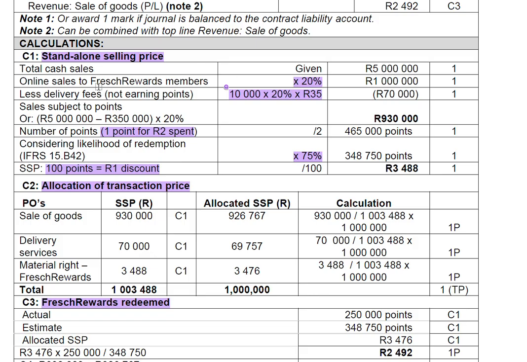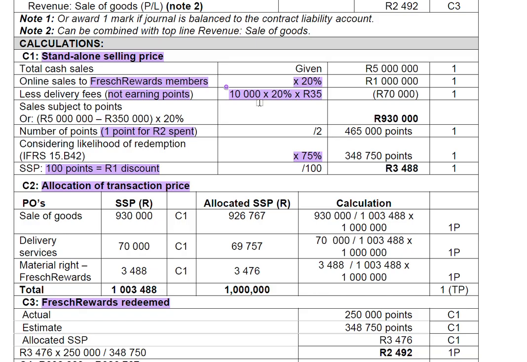And then online sales to French reward members, we're told, is 20%. Then we're going to take this 5 million and multiply by 20%, because we're only going to allocate to the members. Then you have 1 million. We need to reduce the delivery fee. Why? Because the delivery fee does not earn points.